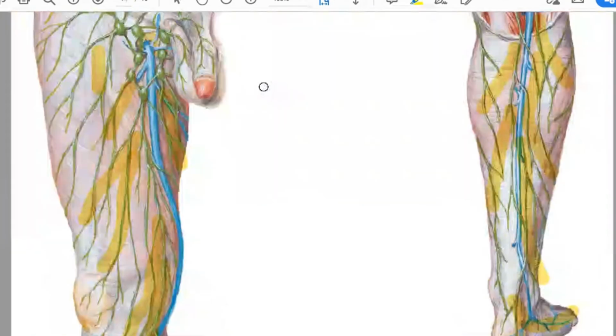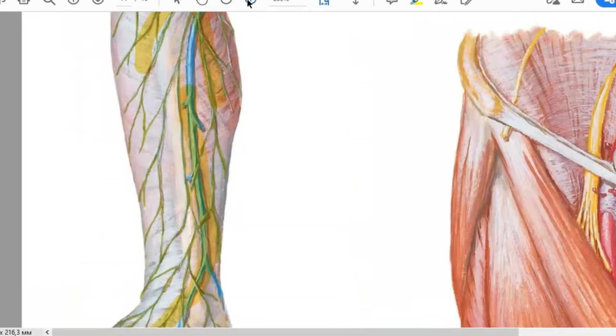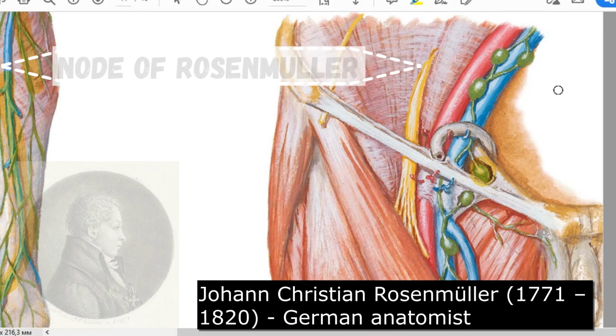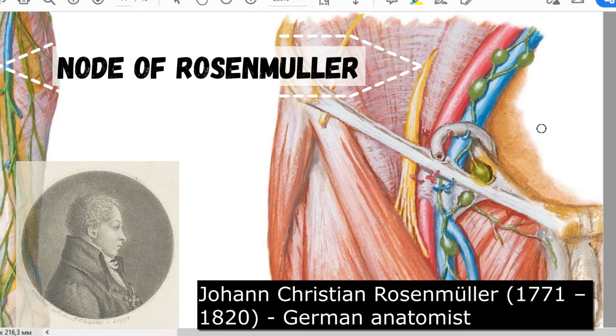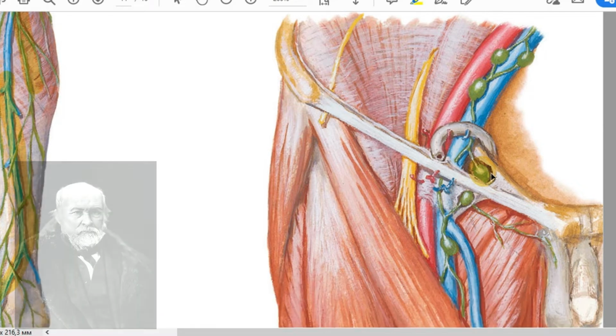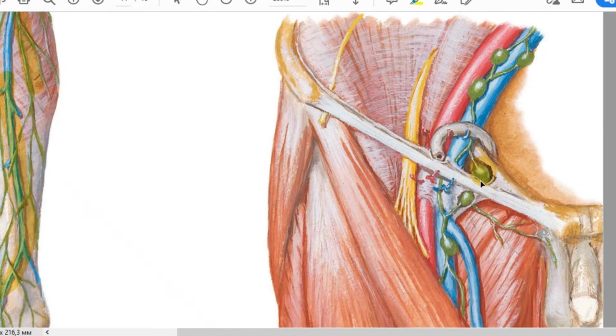And pay attention, we have one special lymph node situated in the lacuna vasorum. In this femoral ring, you have one big lymph node that has an eponymic name, node of Rosenmüller or Pirogov in our literature. And this deep inguinal node occupies this femoral ring.